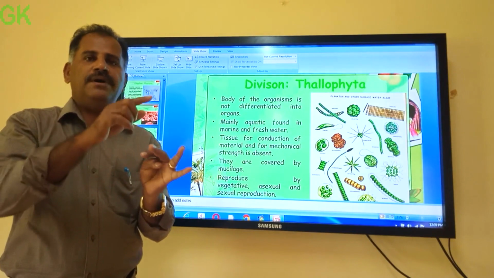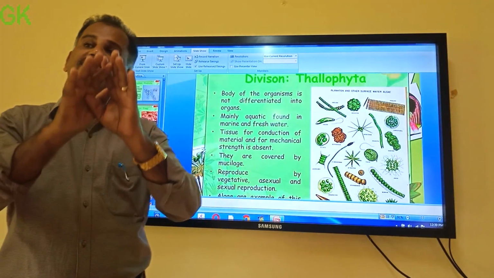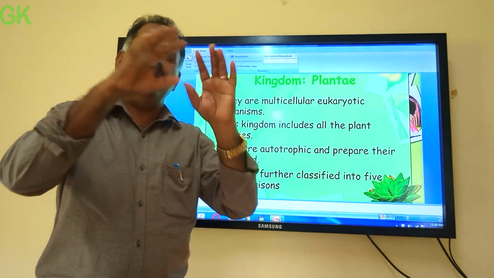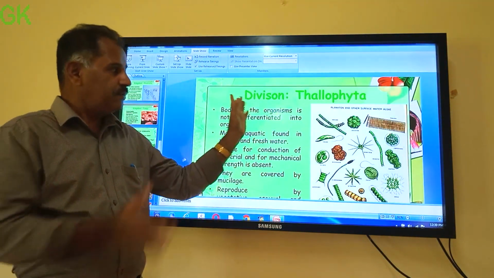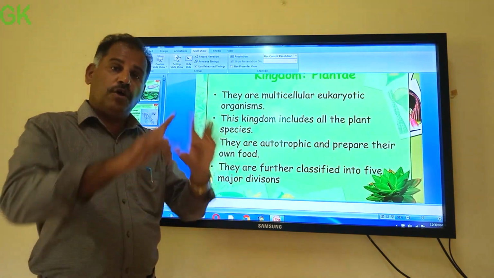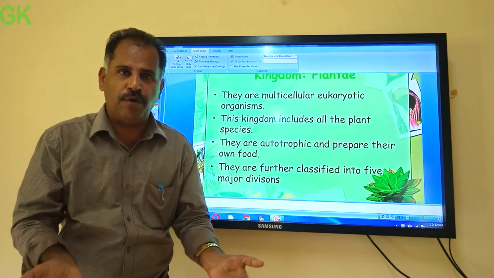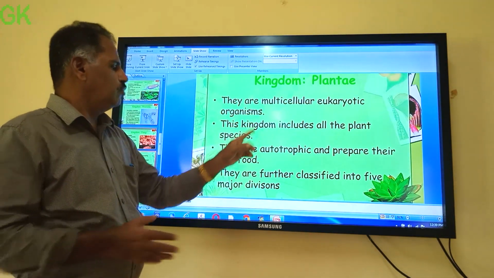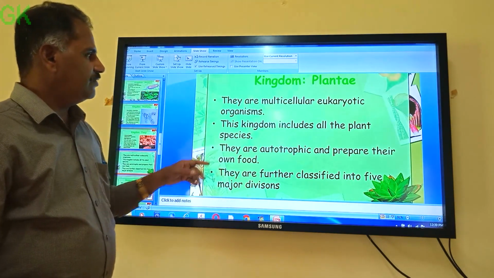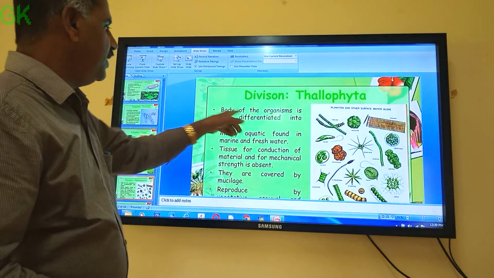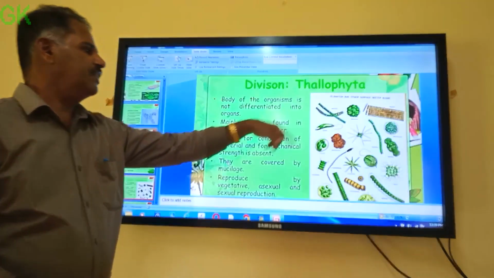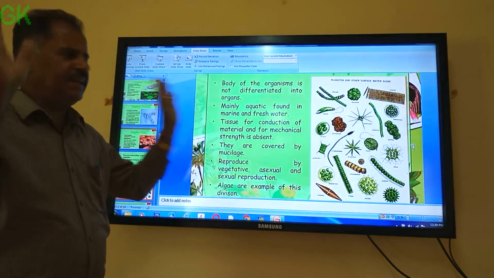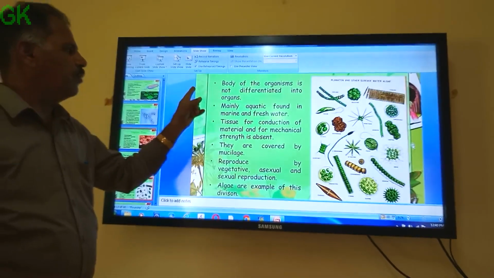So root, stem, leaf. This type of differentiation is there or not there, depending upon which we have divided the kingdom Plantae. Those plants which have undifferentiated plant body, there won't be root, stem or leaf, but they are plants. They belong to the kingdom Plantae, these are Thallophytes. What is Thallophytes? Thallophytes are the simplest group of plants, where the body is not differentiated